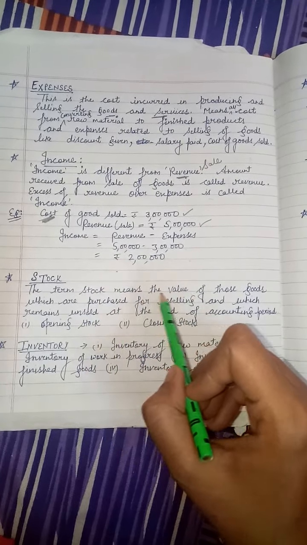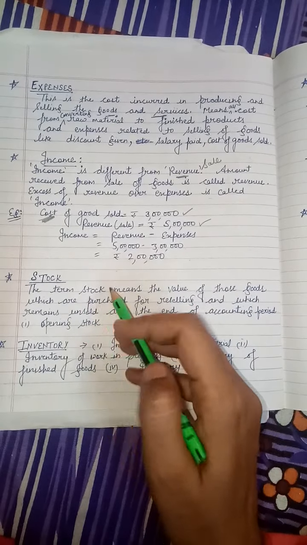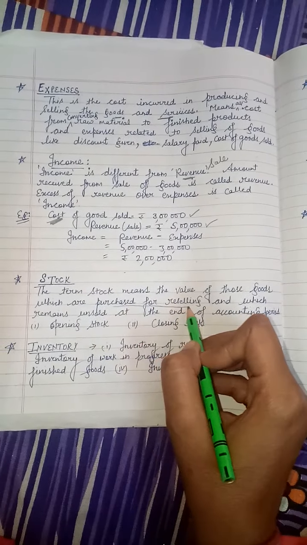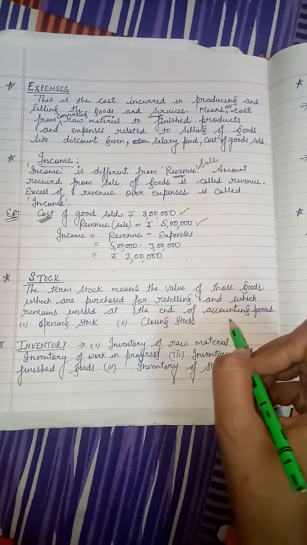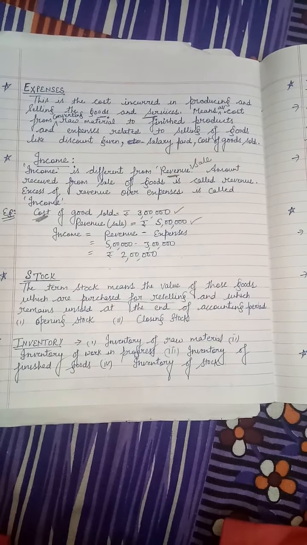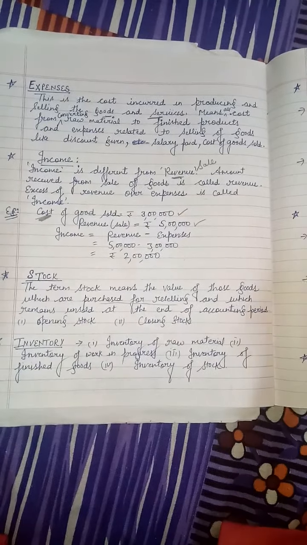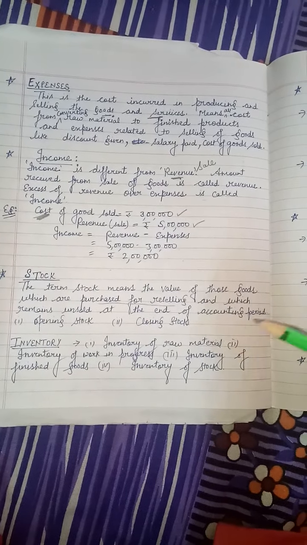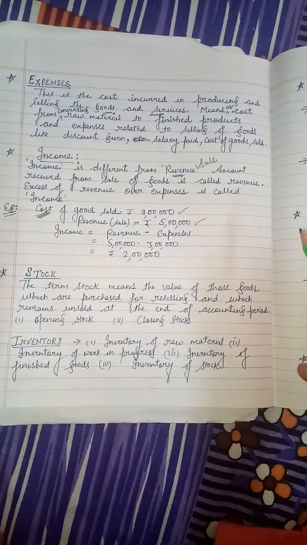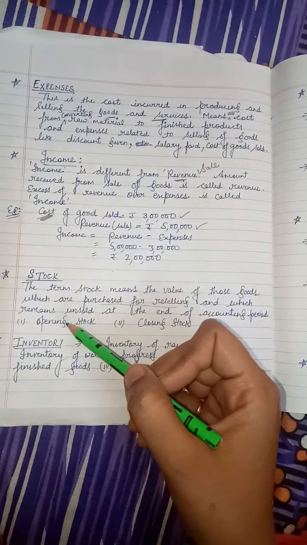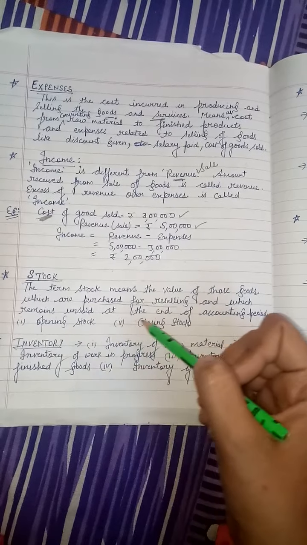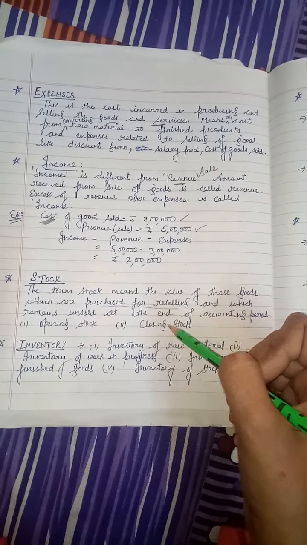Next term is stock. The term stock means the value of those goods which are purchased for reselling and which remain unsold at the end of the accounting period. Suppose you are purchasing raw material for producing goods, and after making it into final goods, the stock remains unsold in the godowns. So that is called stock. It is of two types, opening stock and closing stock.